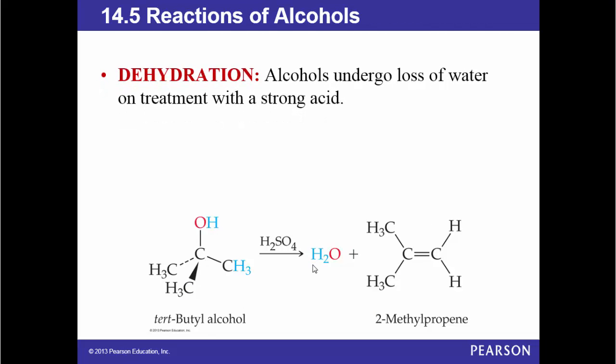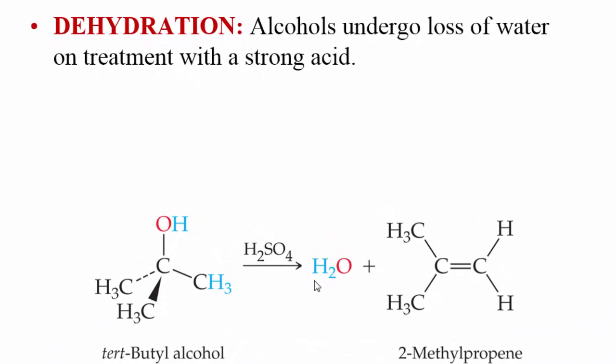Reactions of alcohols. The first reaction is called dehydration, removal of water from an alcohol. Alcohols undergo loss of water on treatment with a strong acid like H2SO4. Here OH from this carbon is removed with one of the hydrogens here to form water, and the result is this alkene, 2-methylpropene. We start with tertiary butyl alcohol. Notice here this carbon is tertiary, so it is called tertiary butyl alcohol.